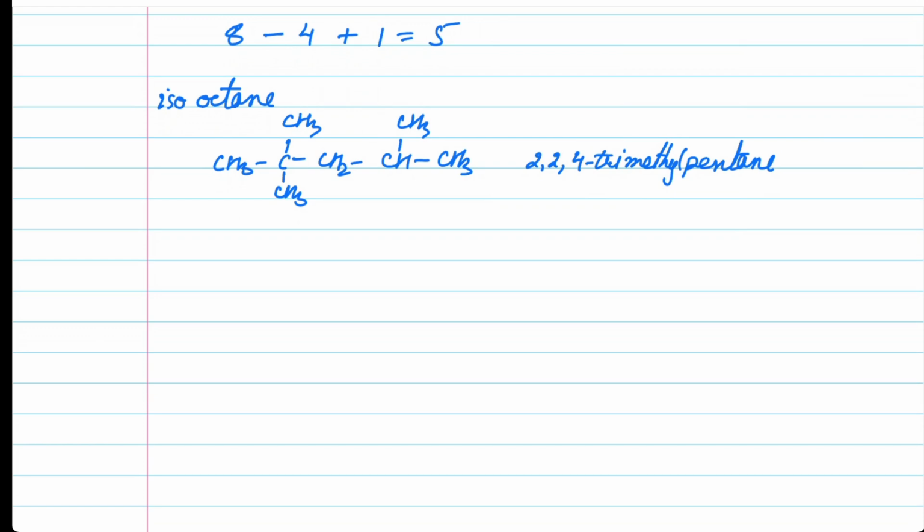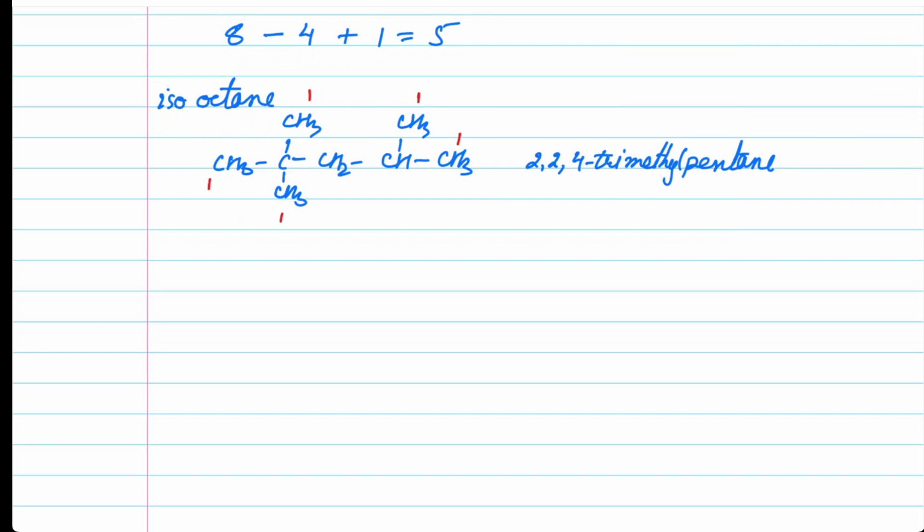Why I took the example of isooctane is that there are actually four kinds of carbons in it. There are five carbons which are attached to only one carbon. Something like this. This carbon, this carbon, this carbon, this one, and this one. These carbons are attached to only one carbon.